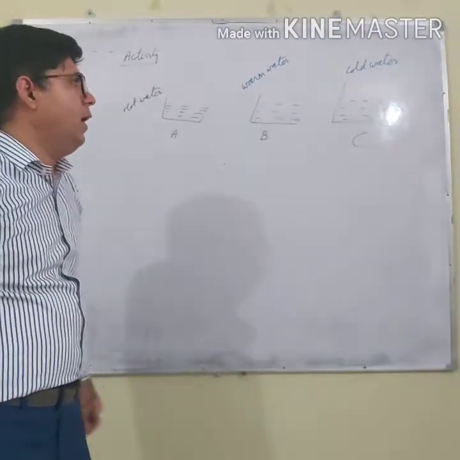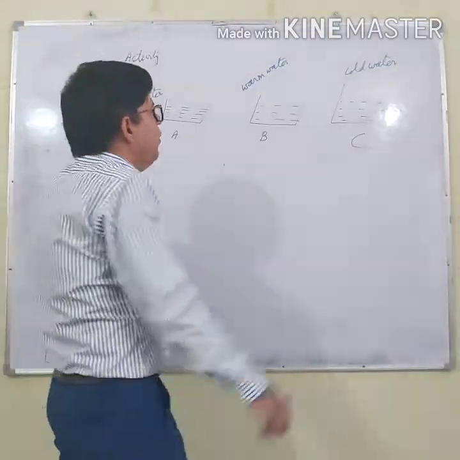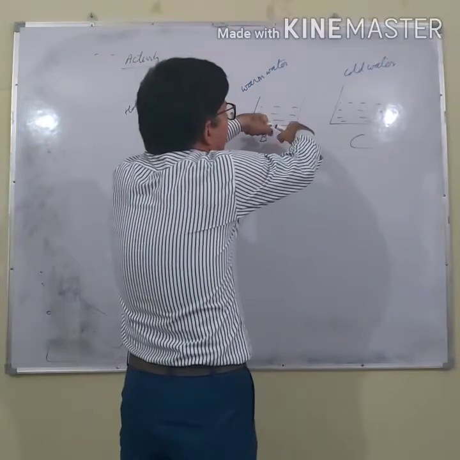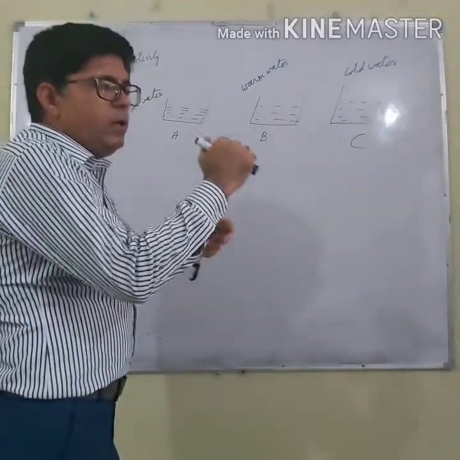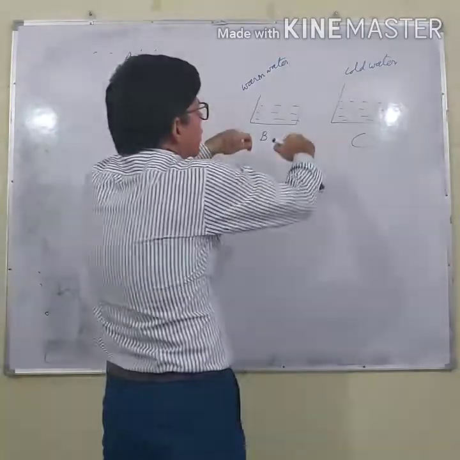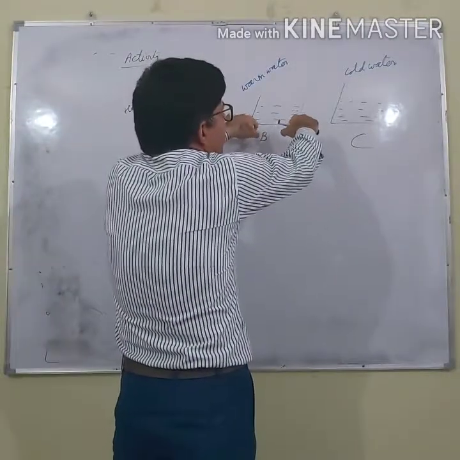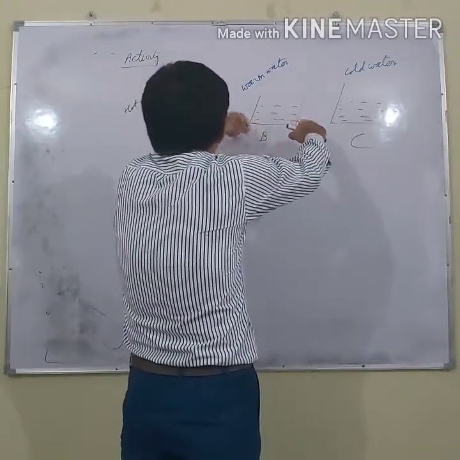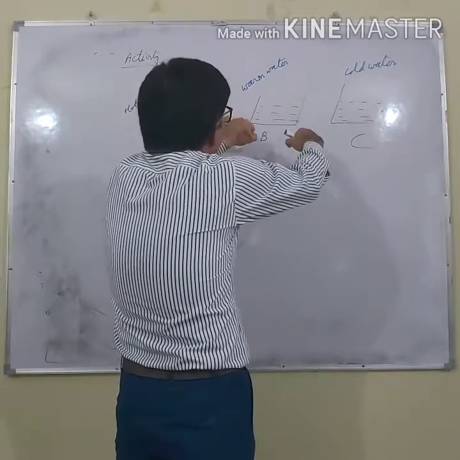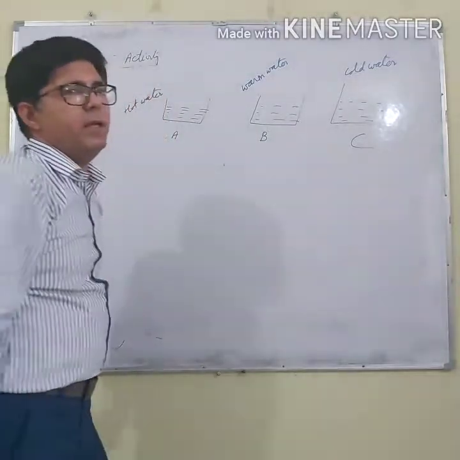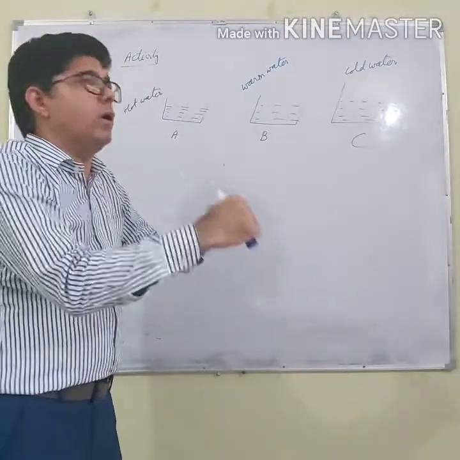After 1 minute, you put both hands in the warm water. What will happen? For your right hand, this warm water will appear hot, and to the left hand, this warm water will appear cold.